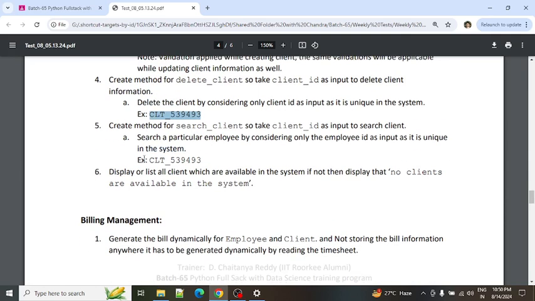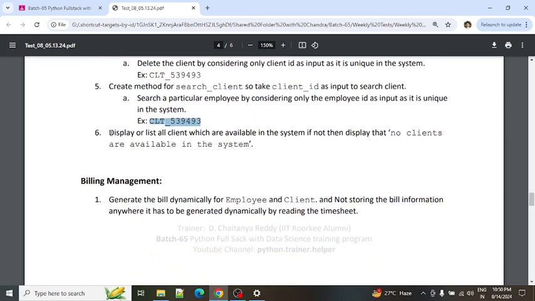Next, the fifth point is the client search method. This is the same kind of thing: the client ID is the input to search with. If it is available, we need to display the client information for that particular client ID. This is the sample client ID here.